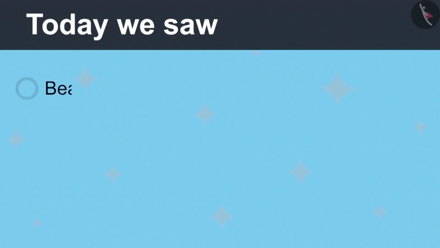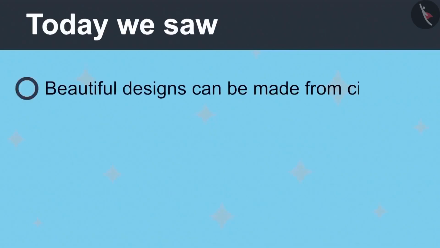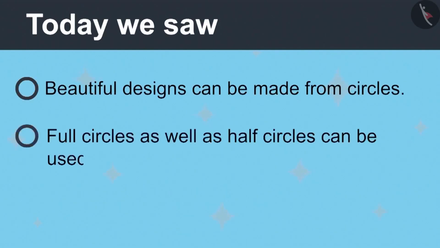You saw how happy Neha and Vandana are making designs from circles. You can also make different designs using a circle. Now try to make it.